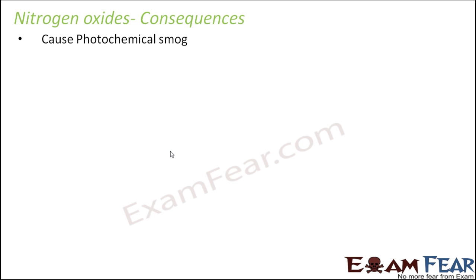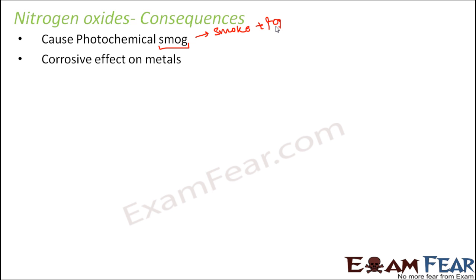They cause photochemical smog. Now, what is smog? Smog is nothing but a combination of smoke and fog. That's how we have derived the name smog. Smoke plus fog is smog. Now, what is photochemical smog? Photo means light, chemical is chemical, obviously. So the light induced smog is called photochemical smog. This photochemical smog is caused by nitrogen oxides. We will discuss photochemical smog in more detail.